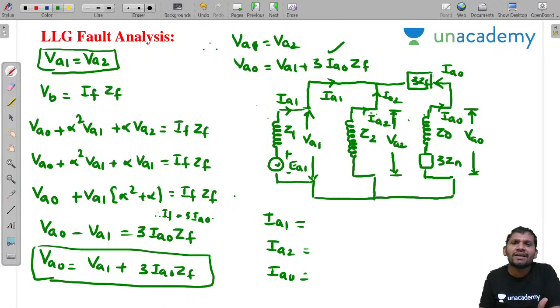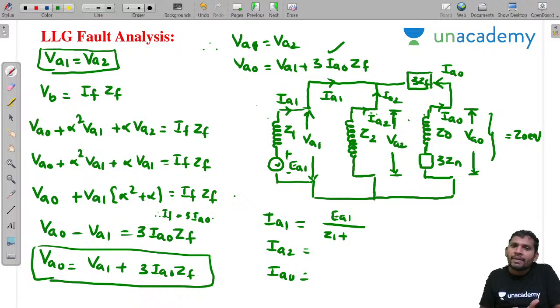The extra added is 3ZF. So I write EA1 by Z1 plus this Z0. This total is Z0 equivalent. That is Z2 in parallel with Z0 equivalent plus 3ZF.